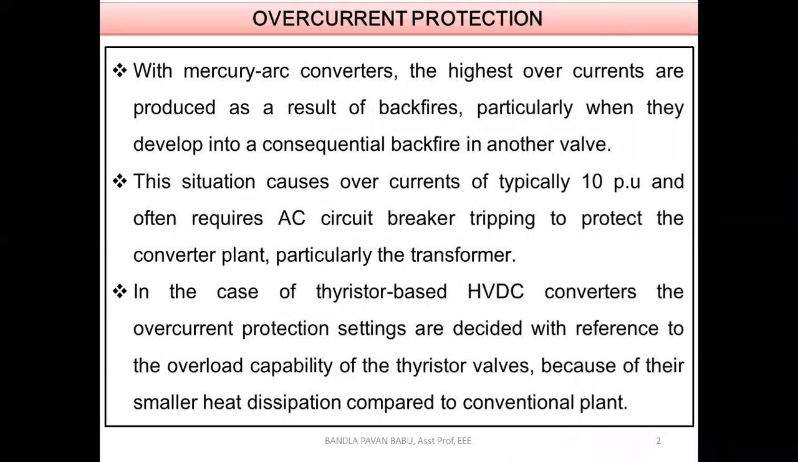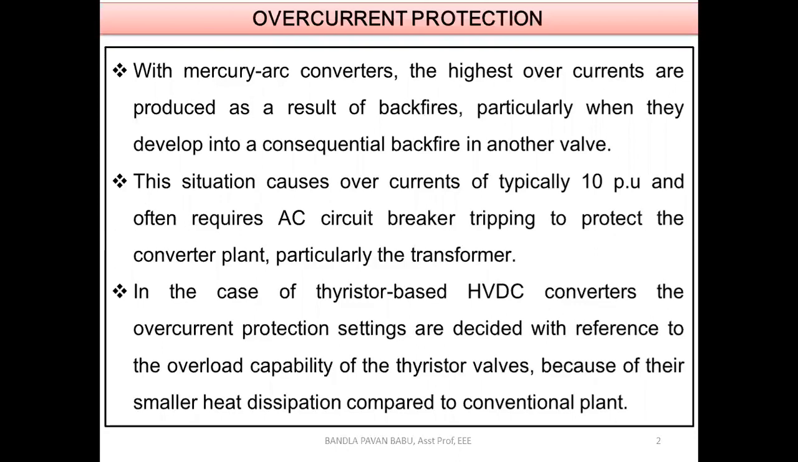With the mercury arc converters, the highest overcurrents are produced as a result of backfires, particularly when they develop into a consequential backfire in another valve. In the previous session we have seen these mercury arc converters. There are a lot of drawbacks we have faced in them, the converter disturbances: misfire, arc through, and backfires. Many issues we have seen in this.